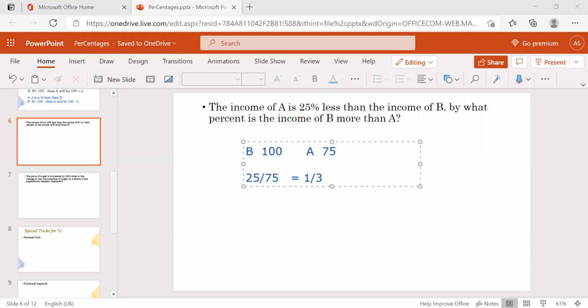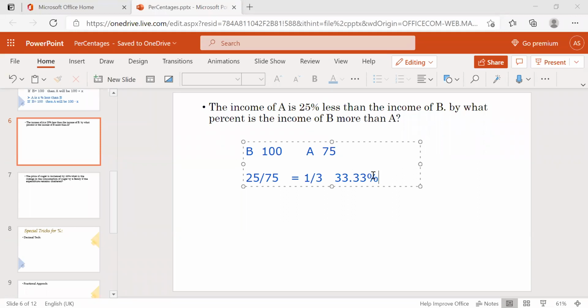The fraction 1 by 3 converted to percentage is 33 and 1 by 3, or 33.33%. So B is 33.33% more than A. A is 25% less, but B is 33.33% more than A.